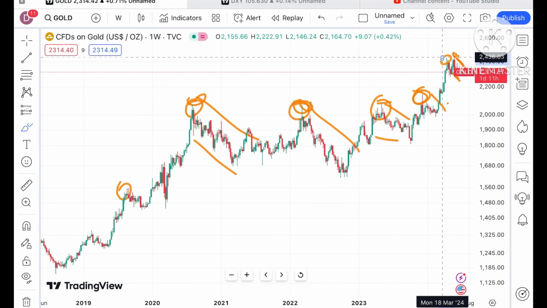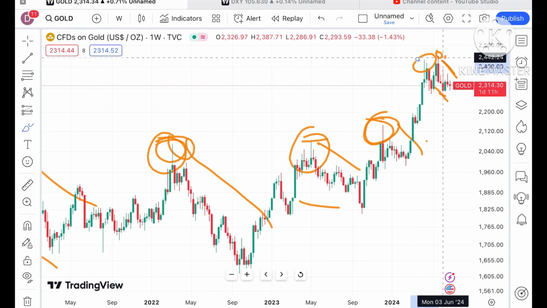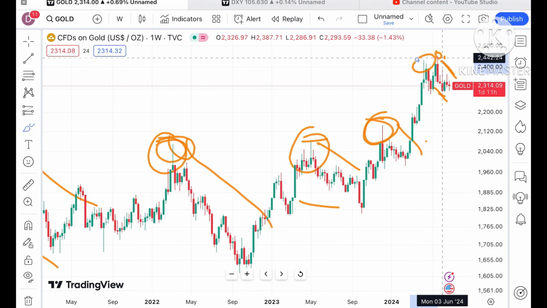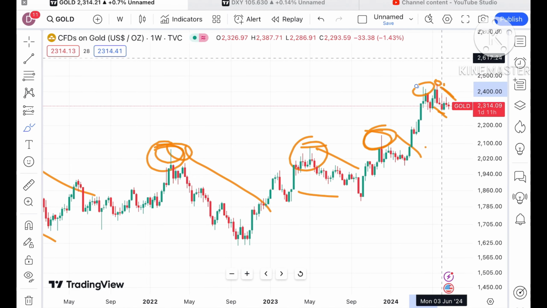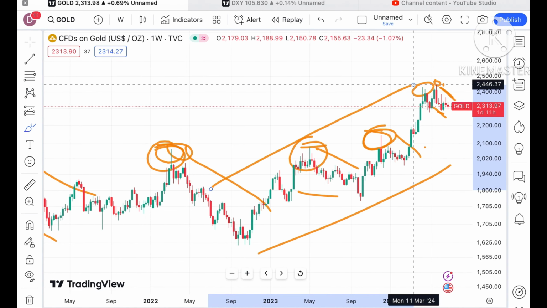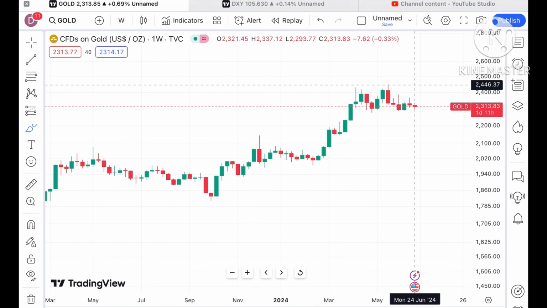Now if you look at this particular trend, whenever it is trying to go above a level of 2400 or 2433, the probability is high that it can make a new high. The probability is higher that the overall trend for gold is on the higher side, but weekly wise, for 4-5 weeks we can see there is a fall. Now looking at this particular chart, what can we see.